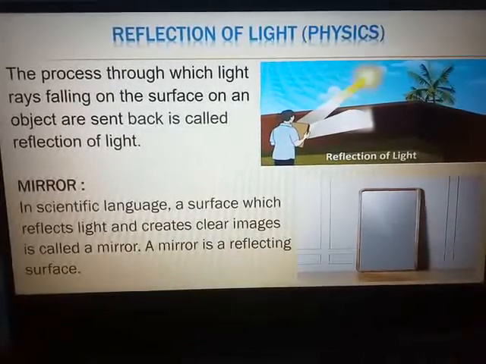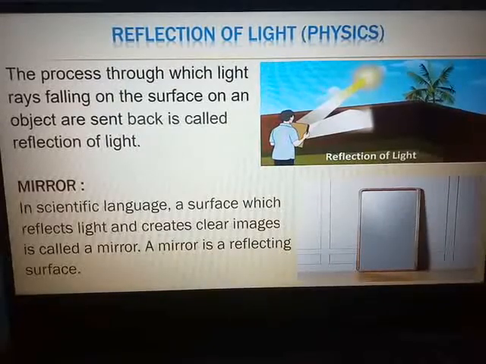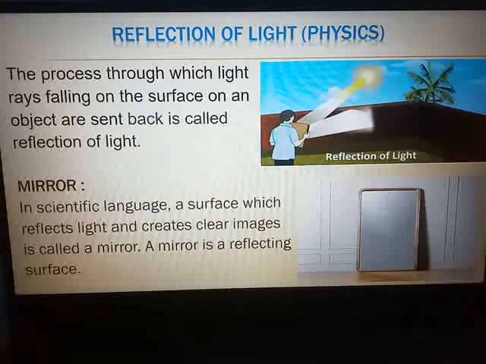It is an agent which gives us information about what is happening in our surroundings. You enjoy various wonders of nature like the sunrise, sunset and rainbow only because of light.